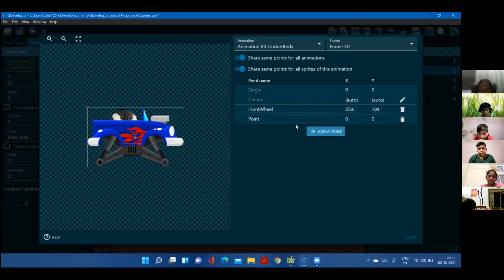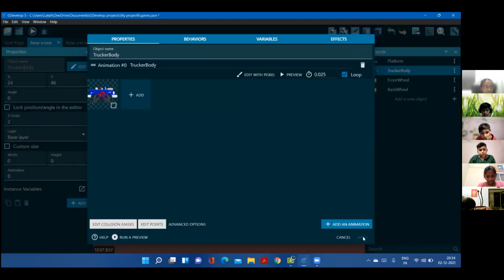And now another point called the back wheel. The back wheel is going to be joined over here, so the point is also going to be here. We're going to add another point, but we'll do it later. For now, that's it. Okay, close. Apply.